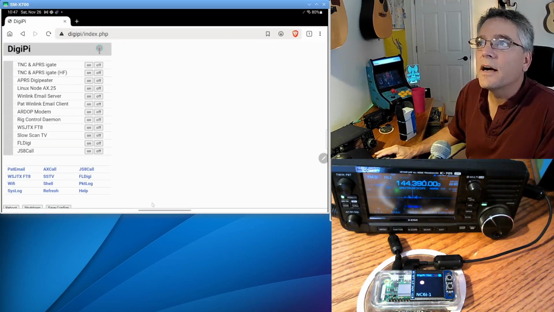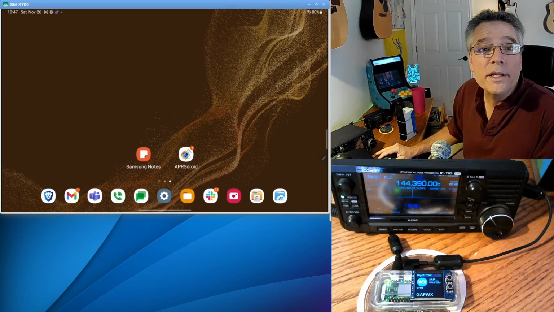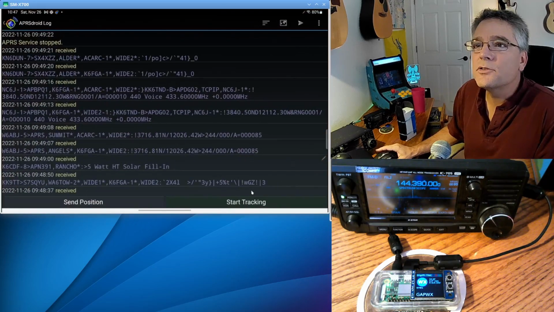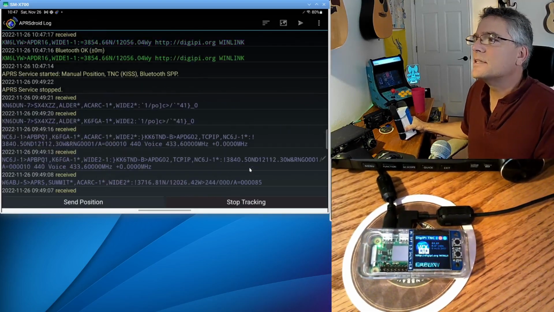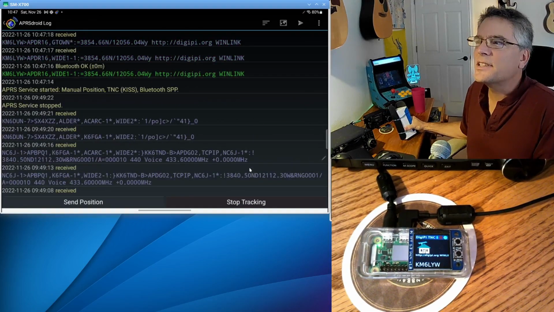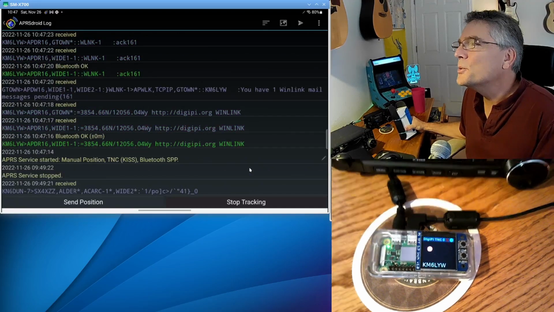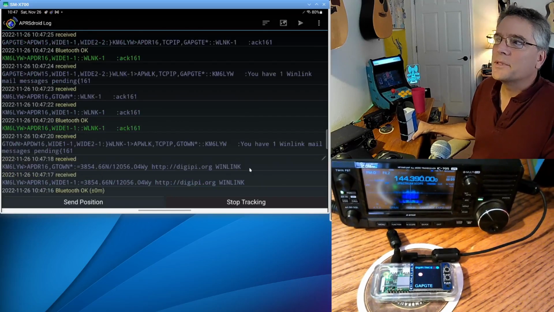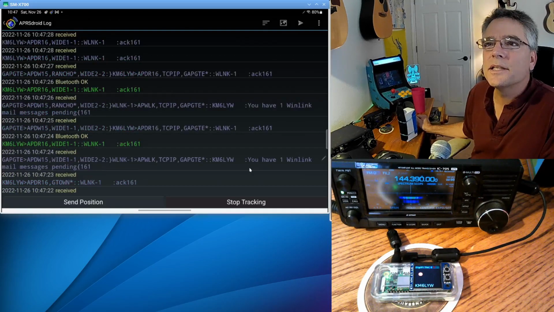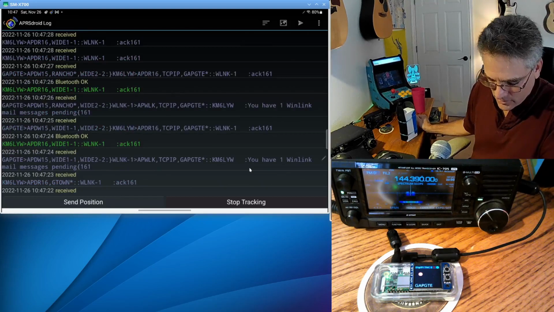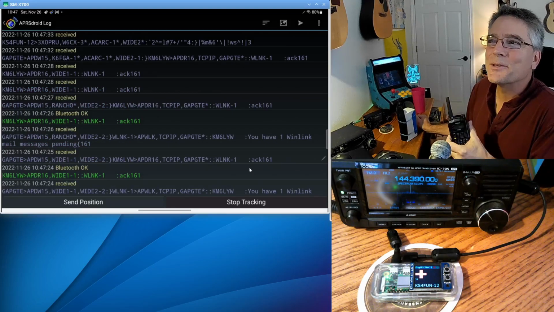I can talk to it using my mobile device. In this case, I've got APRS Droid. This is an Android tablet here. APRS Droid can start tracking, and it's going to connect to this TNC over here, and you notice it just sent a position beacon, and the little blue Bluetooth light lit up because it's connected over Bluetooth. So you're looking at my Android tablet, and you're seeing a lot of APRS traffic going back and forth. In fact, this radio is going nuts too because it can hear those beacons going back and forth.